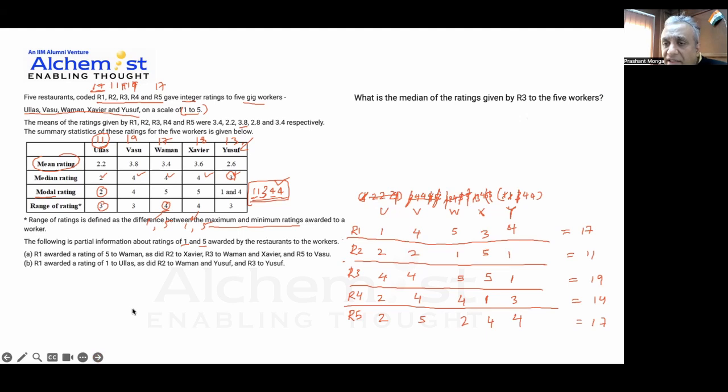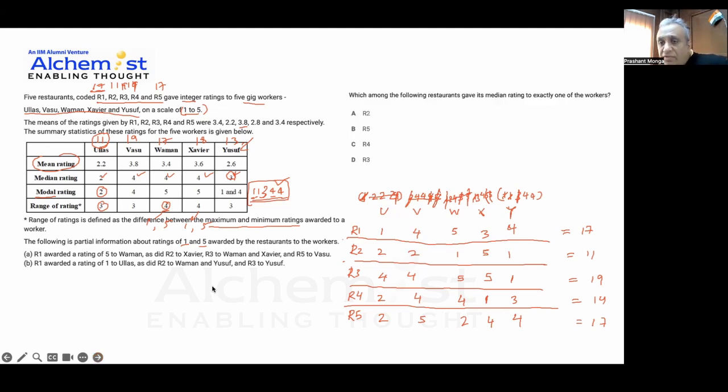What is the median of the ratings given by R3 to the 5 workers? Let's look at R3's ratings: 4, 4. If I arrange them, I get 1, 4, 4, 5, 5. So the median rating given by R3 to the 5 workers is 4. The answer to this question is 4. Pretty simple. Just table making took some time. Let's look at the next question.